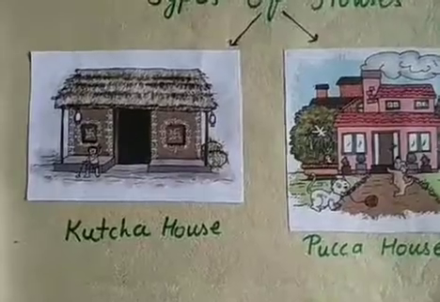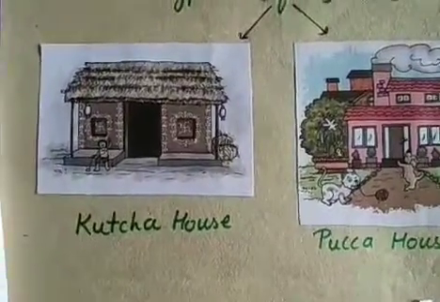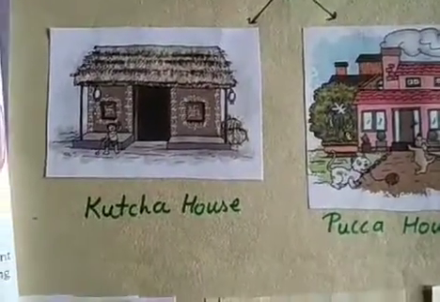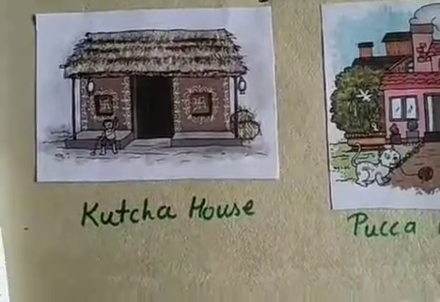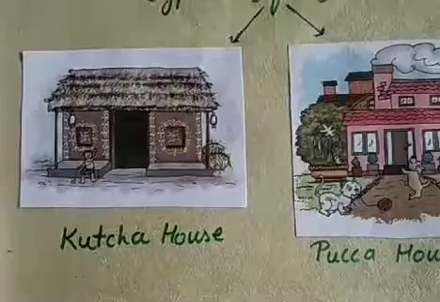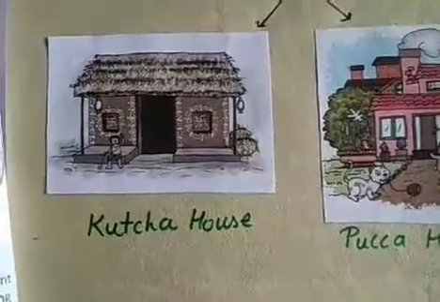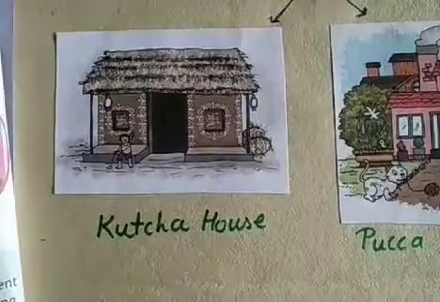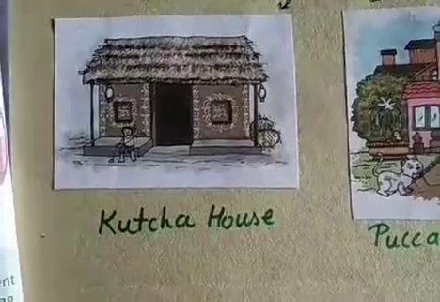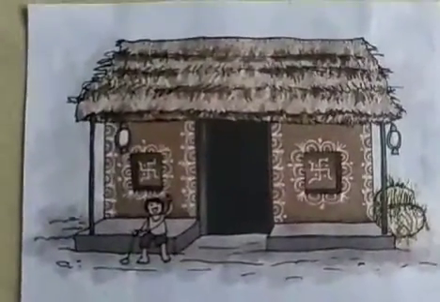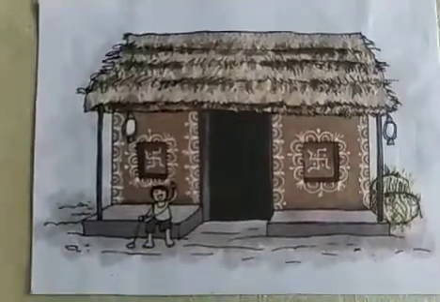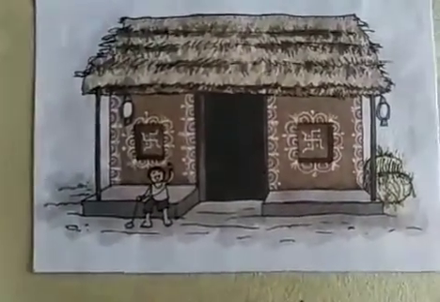What are the two main types of houses? Kacha house and Pakka house. And the materials that are used to make a Kacha house: a Kacha house is made of mud, straw or wood, and it is not very strong.